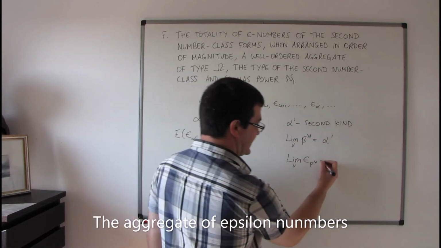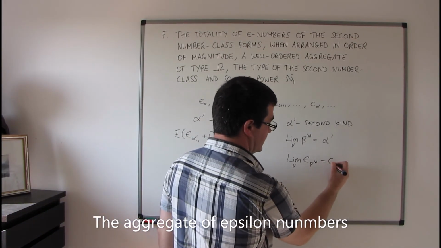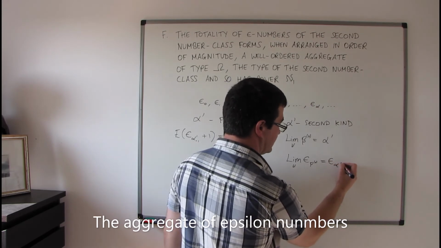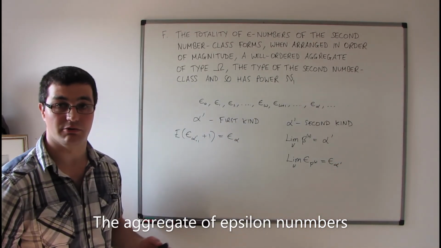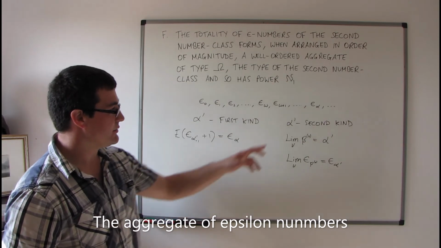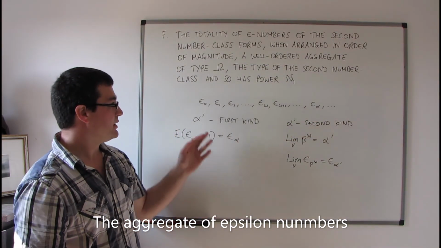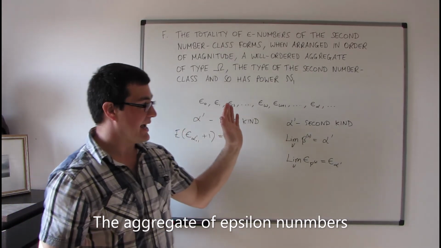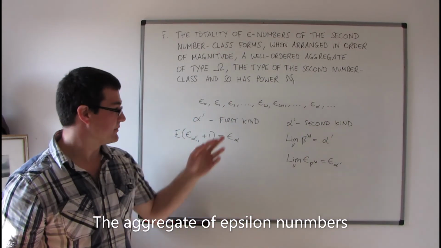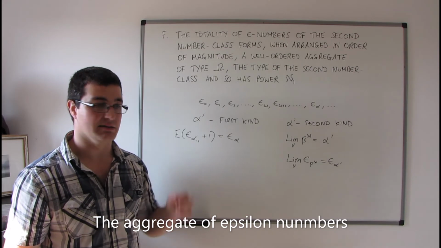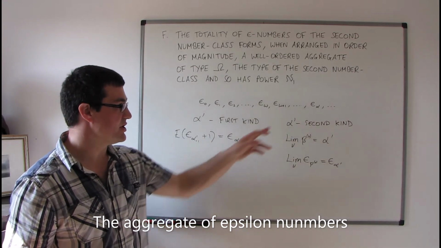So what we're going to see then is that effectively we're going to get the epsilon alpha primed that we were after. So in other words, alpha must range over all of the numbers from the first number class and the second number class, whether it's a number of the first kind or a number of the second kind. Okay, so there's no gaps there.